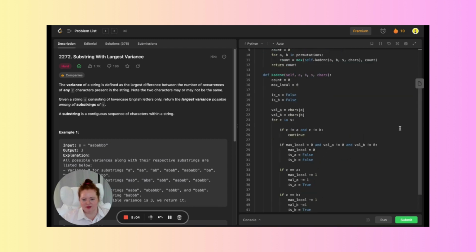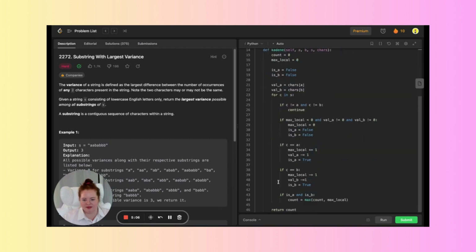So this is probably going to be better if I explain this as a whole. The Kadane function essentially calculates, for a given pair A and B, and returns that maximum variance.